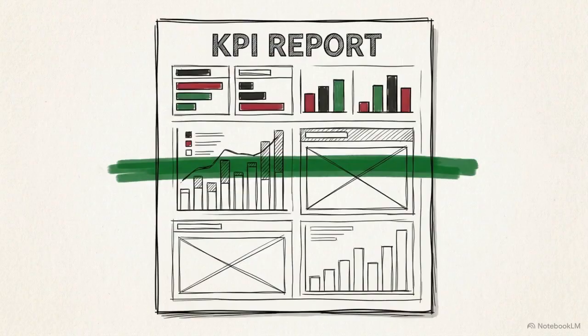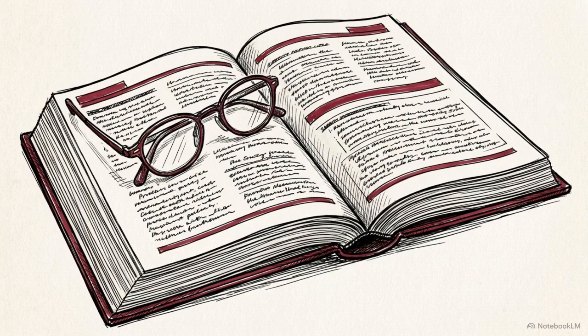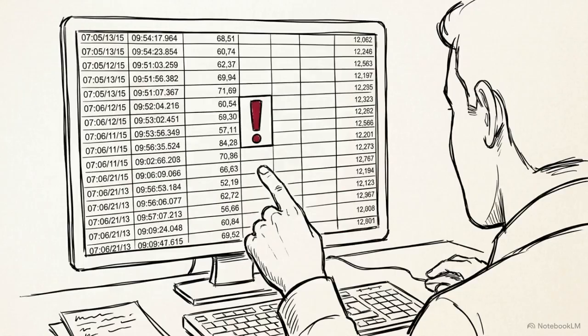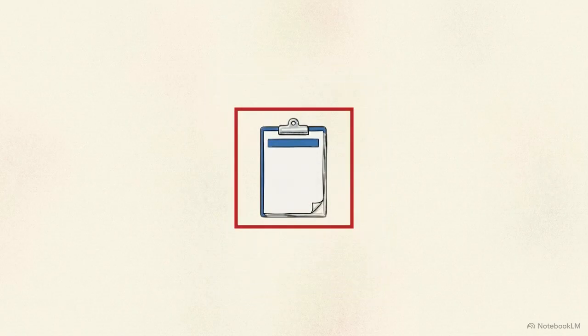Before a KPI is reported, the underlying data must be checked for quality. Data quality is measured by accuracy, completeness, and timeliness. This is a requirement of IIA Global Internal Audit Standard 13.1, which focuses on work information reliability. Auditors following Standard 13.1 look for completeness issues, such as nulls, which are entirely empty cells in a timestamp column. A single missing timestamp or null prevents the calculation of a response time for that row, which in turn makes the average response time for the entire station mathematically incorrect. Using a dataset that contains nulls leads to performance reports that do not accurately reflect station operations.